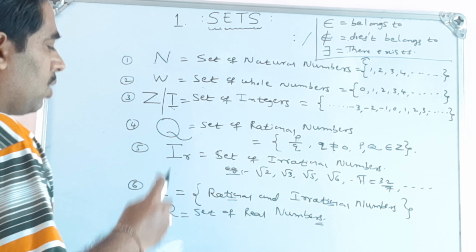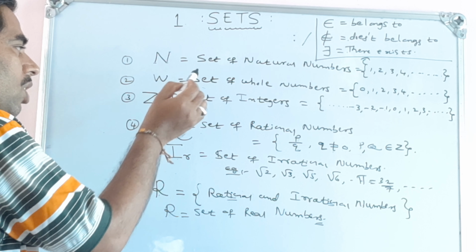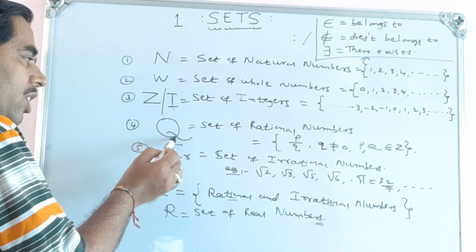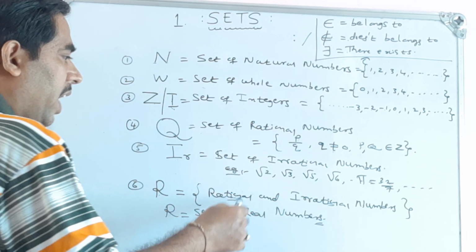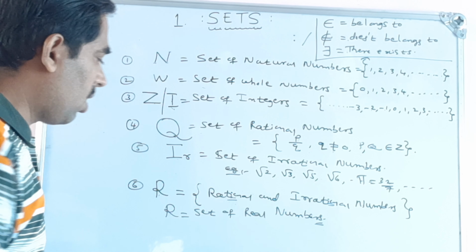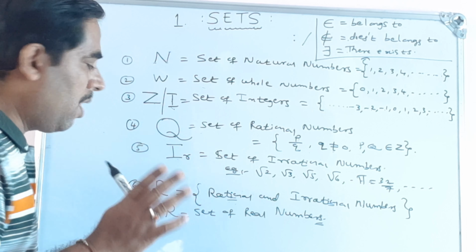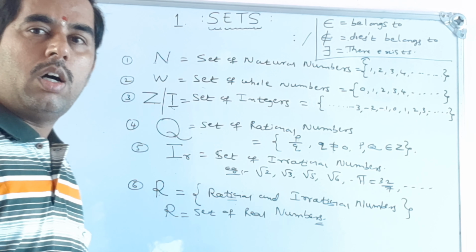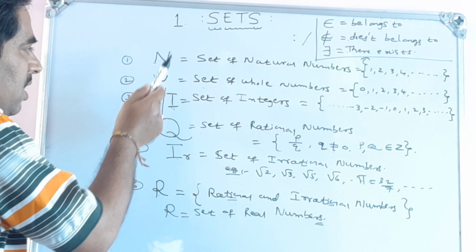That means this set R contains natural numbers, whole numbers, integers, the set of rational numbers, and the set of irrational numbers. So all the rational and irrational numbers we put in one set, and we call that set the set of real numbers. That is denoted by the letter capital R. These are the 6 sets of numbers: N, W, Z, Q, irrational numbers, and the set of real numbers. I have told the symbols also.